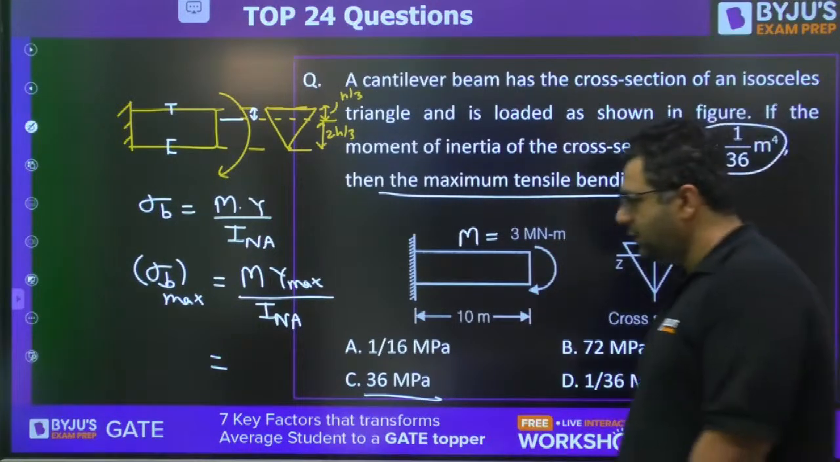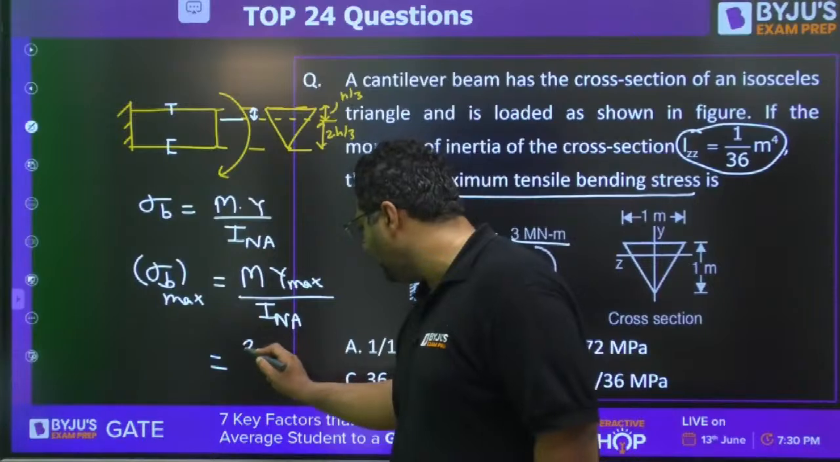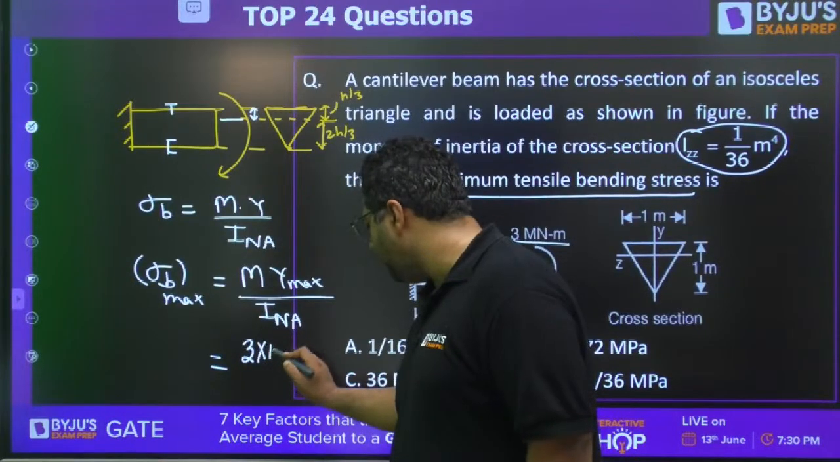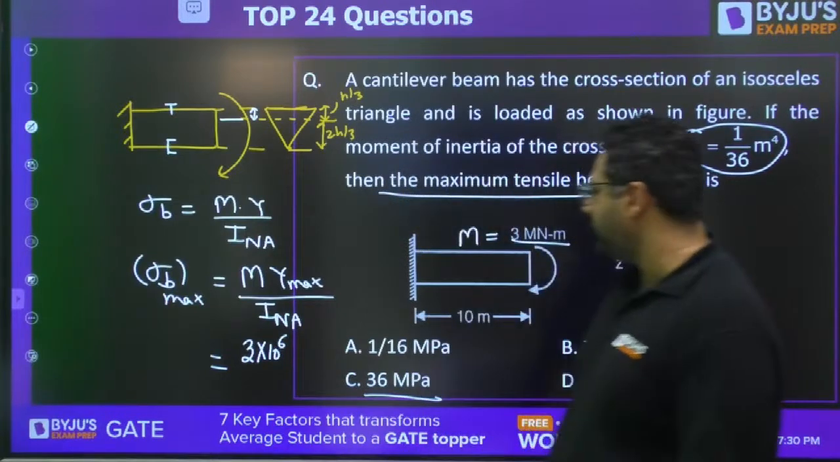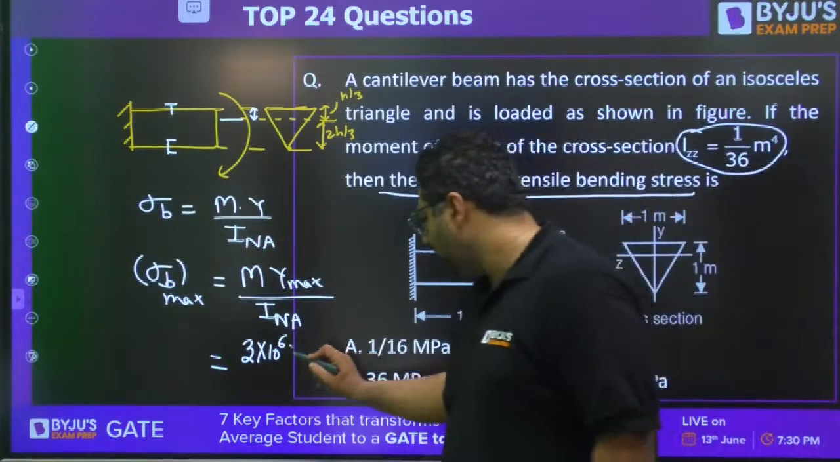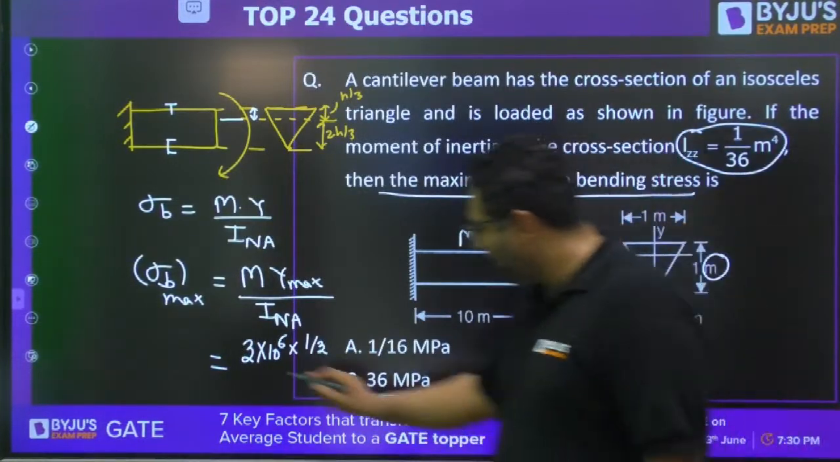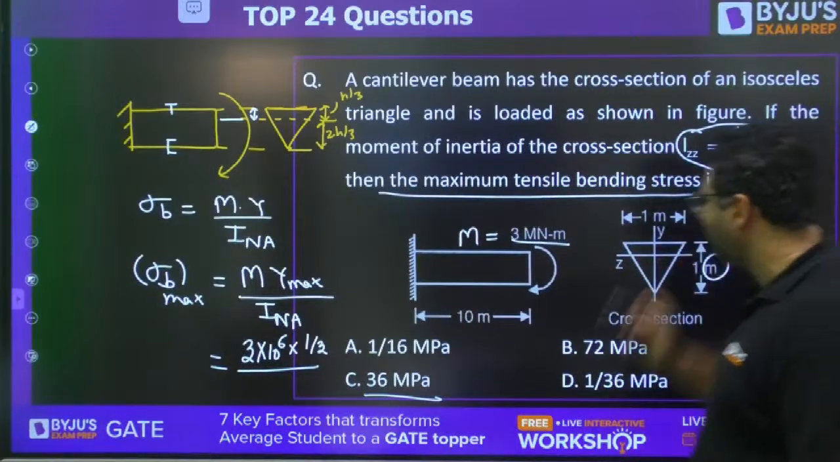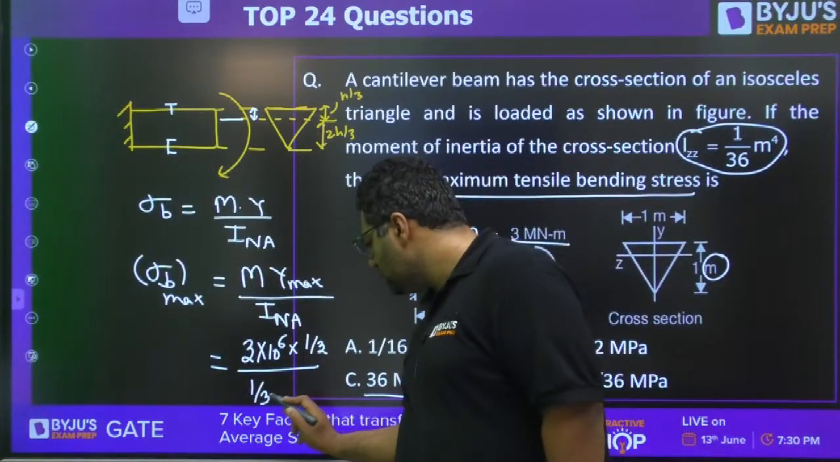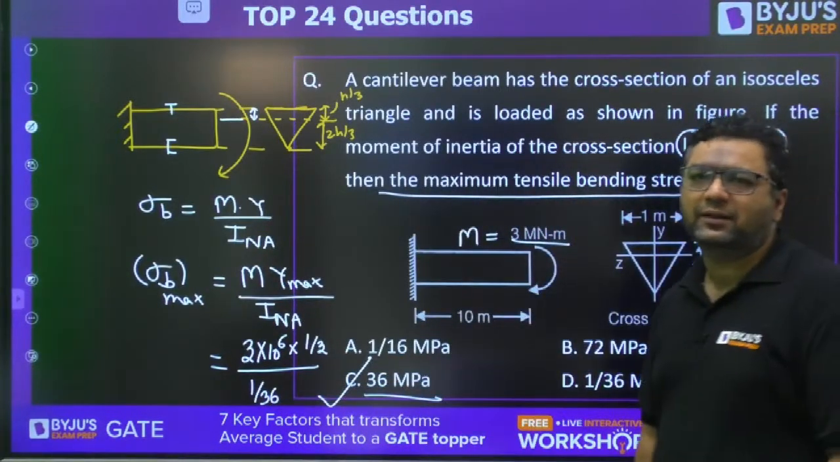Yes guys, it is 3 meganewton meter, so you can say this is 3 into 10 to the power 6 Newton meter. Then Y maximum distance is going to be h by 3, and they have mentioned the total height as 1 meter. So h by 3 is 1 by 3. The units are in meters, so no need to convert. Divided by I, which is 1 by 36 meter to the power 4. When you solve this, 3 will get cancelled out. Answer will be C, 36 is the right answer.